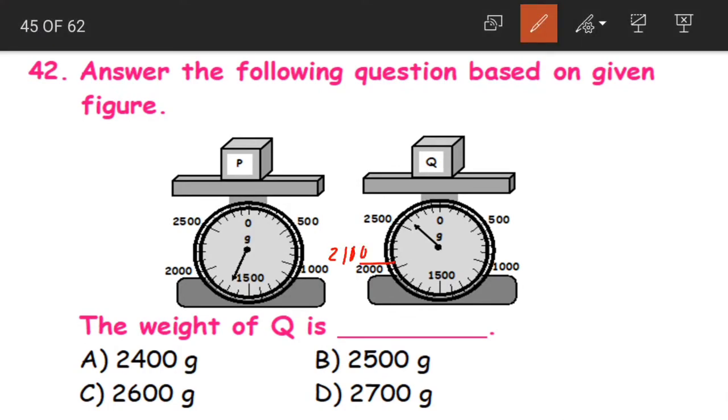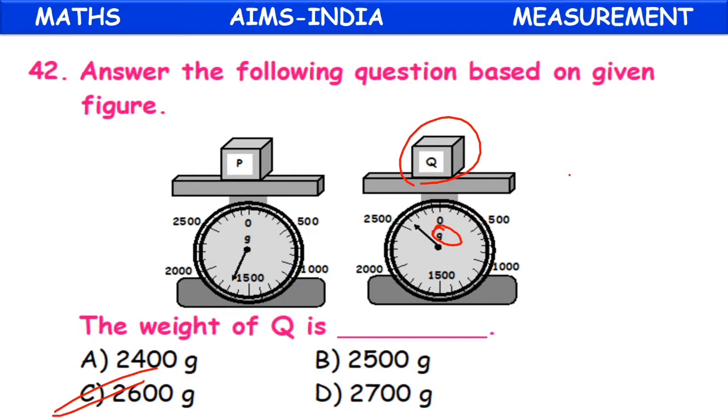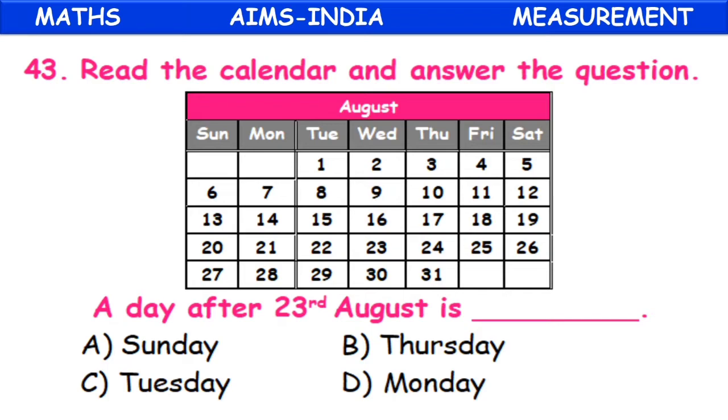This is 2100, 2200, 2300. This is 2400. Then we have 2500. After that again adding 100 means 2600. So our line is pointing here, which is nothing but 2600. And what is the unit of measurement? It is grams. So the weight of our Q is option C, 2600 grams. Clear children?